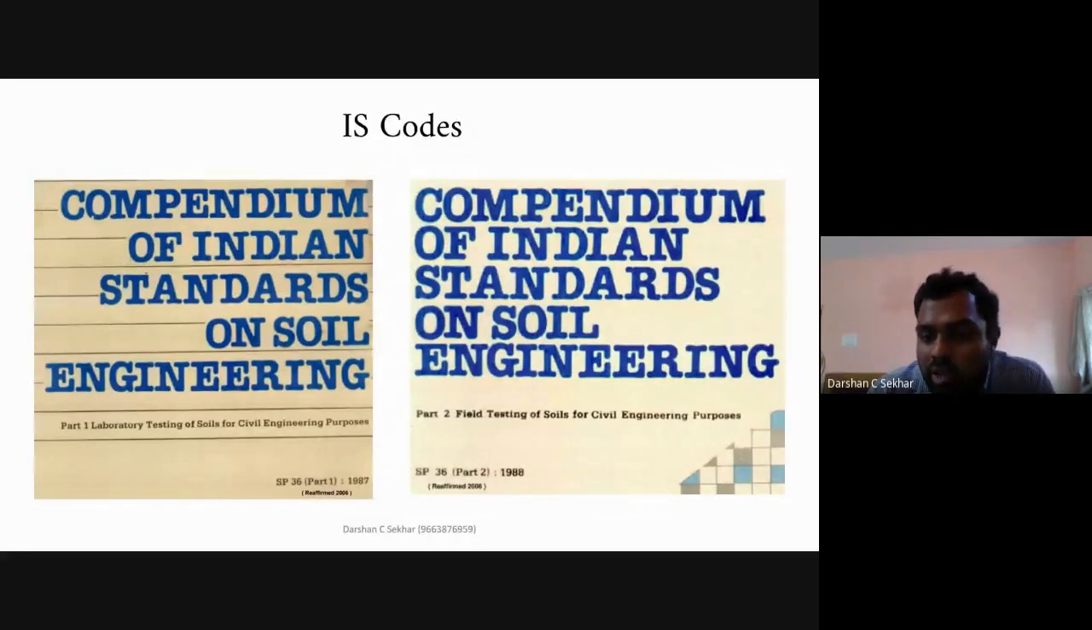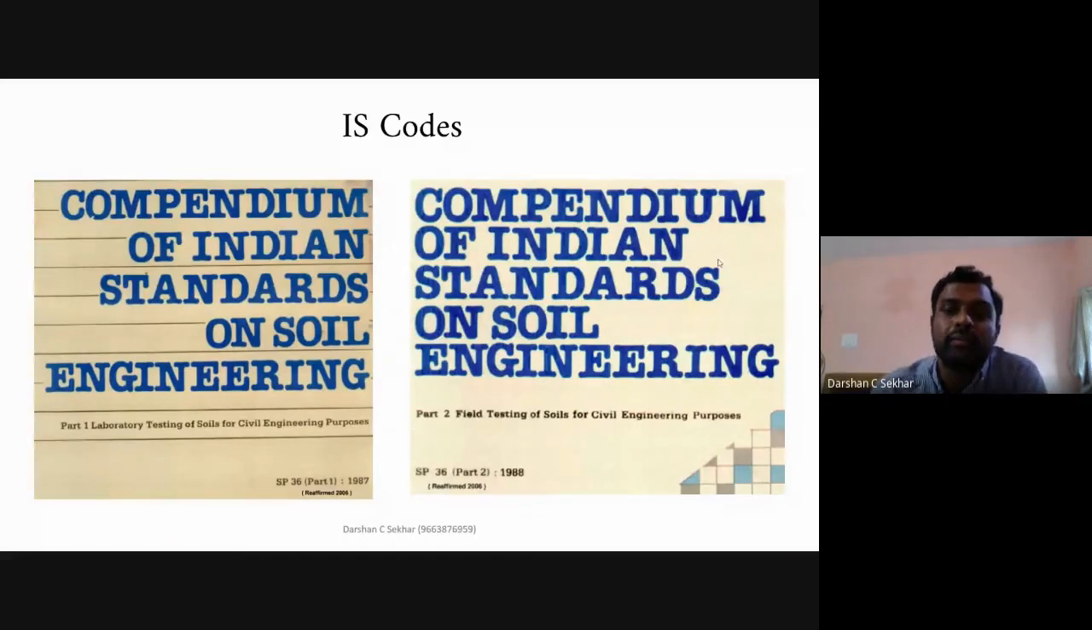Generally, the code number for soil will be 2720. Yes, 2720, part 1, part 2, part 3. There will be a number of parts for different laboratory tests. So the basic thing that you need to remember is the compendium SP36, part 1 and part 2. All the tests will be with respect to 2720. Again, I'm taking part 2 also because density is a field test. So that is why I have taken up this part 2 also. It is also relevant for you.